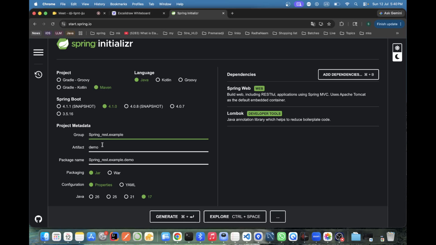The artifact is called Spring REST, jar, Java 17, all good. Maven, okay. Take YML if you want, either is fine. We are not deploying right now, and we are not going into Docker and everything. Once we start Docker, we'll do that. Maven is there, Java is there, all good.